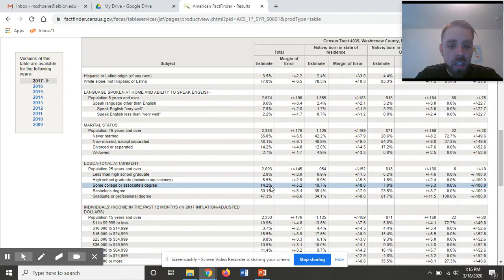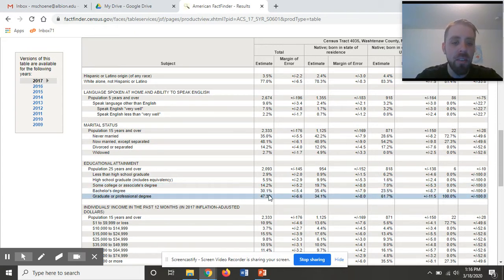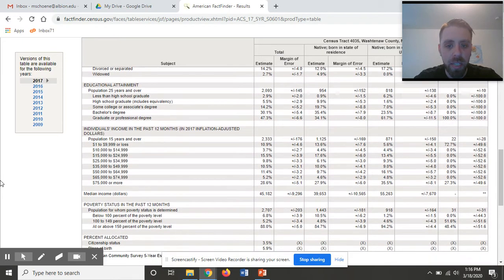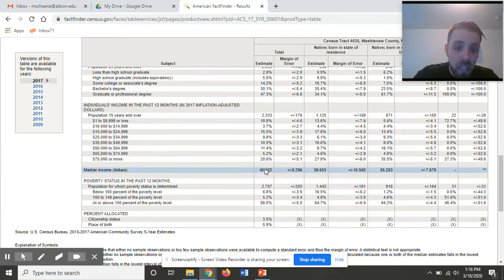14.2% finished an associate's degree, 30% have a bachelor's degree, and 47% have a graduate or professional degree. Kind of meshes with what we already think we know about Ann Arbor. So you're going to want to add bachelor's degree and graduate professional degree together. And I'm going to also want to look at the median income. I can see that this is probably a lot higher than the state average.